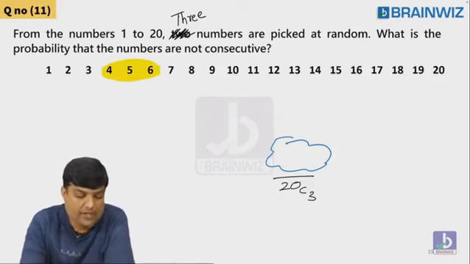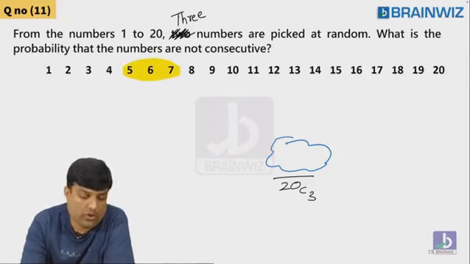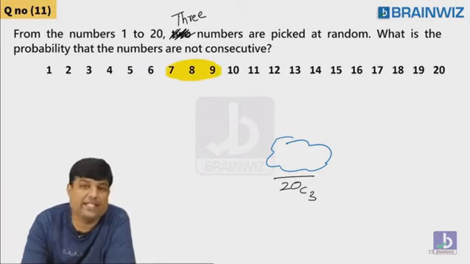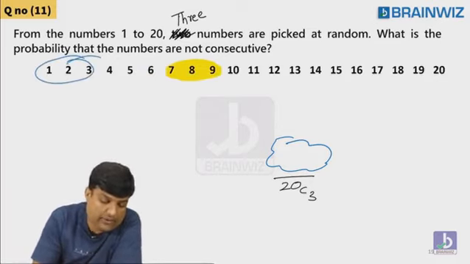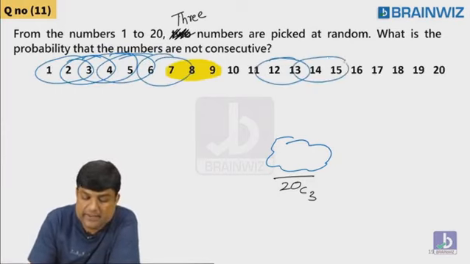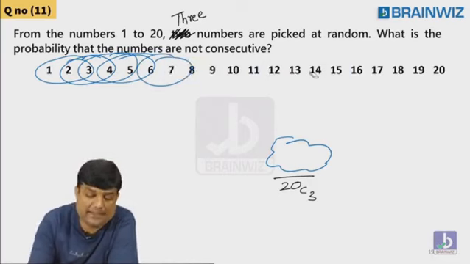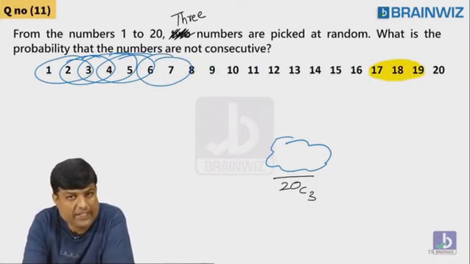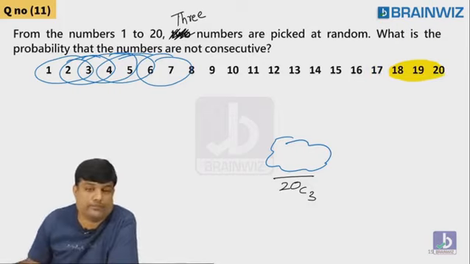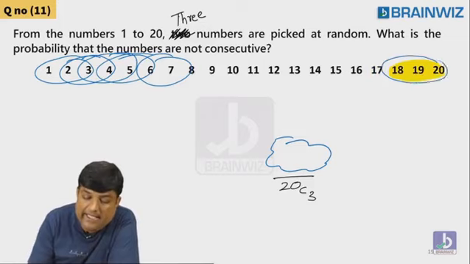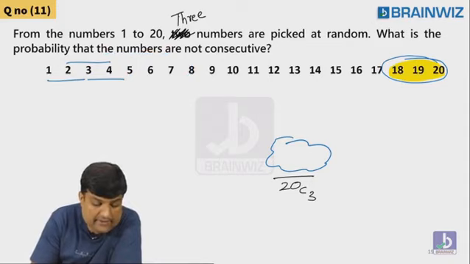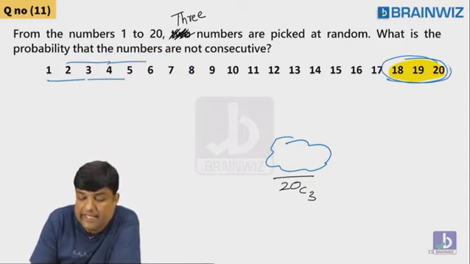I'm checking every case. Now, 5, 6, 7 or 6, 7, 8 or after 6, 7, 8, 7, 8, 9. If you keep on checking like this, first case, second case, third case, fourth case, fifth case, sixth case, seventh case, like this, you tell me what's the last case, guys? Last case is what? 17, 18, 19? No. The last case is 18, 19, 20. What's the last case, guys? 18, 19, 20. So if you keep on counting the case, the last case is 18, 19, 20.